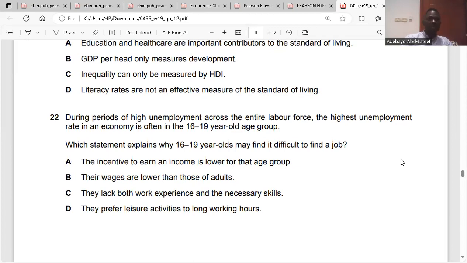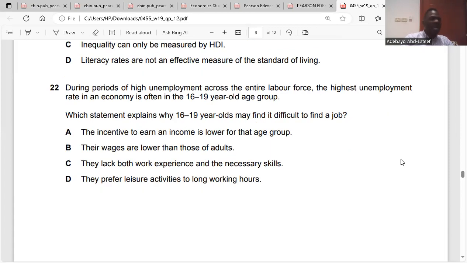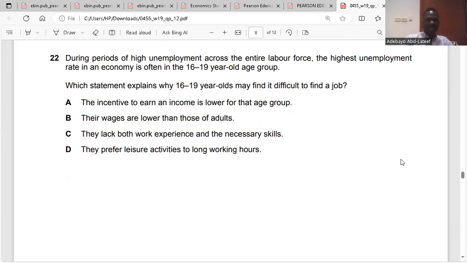During periods of high unemployment across the entire labor force, the highest unemployment rate in the economy is often in the 16 to 19 years old age group. Which statement explains why 16 to 19 year olds may find it difficult to find a job? They lack work experience and necessary skills. That's it.